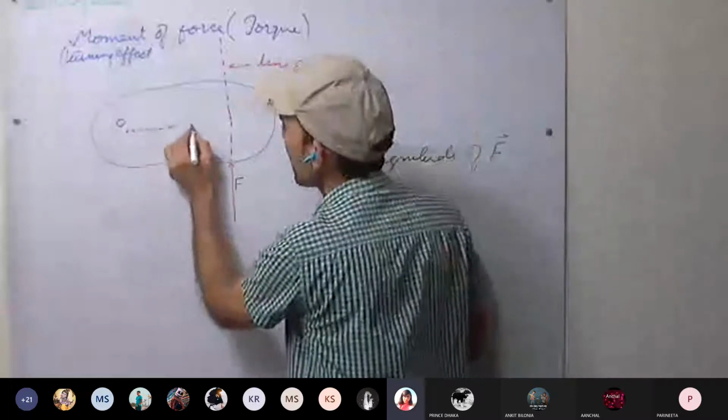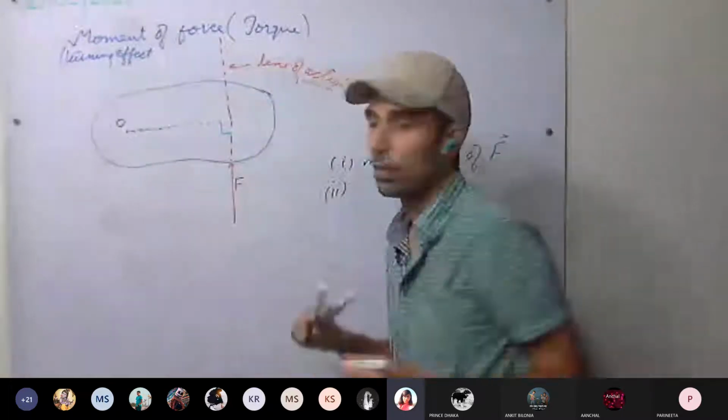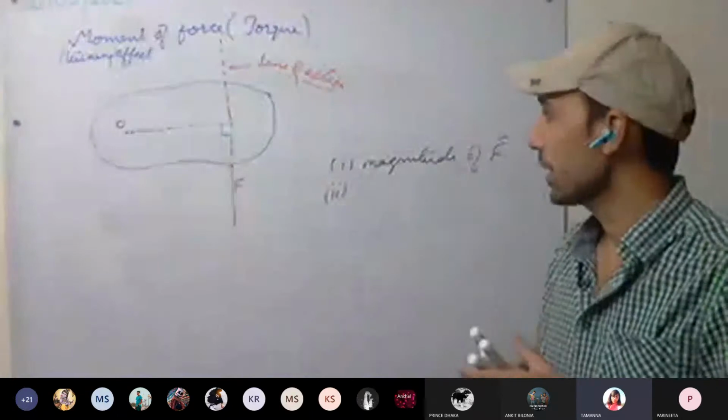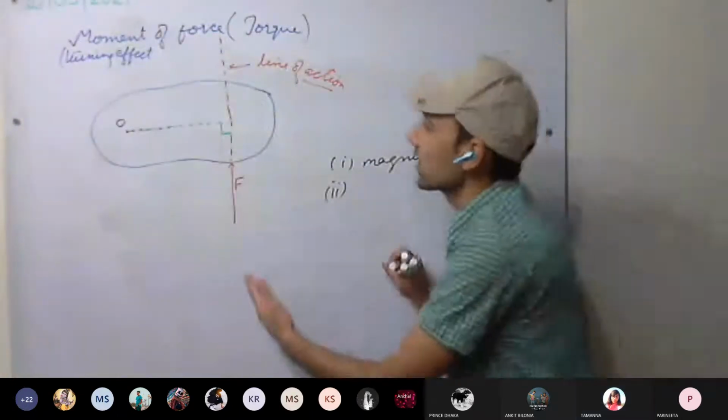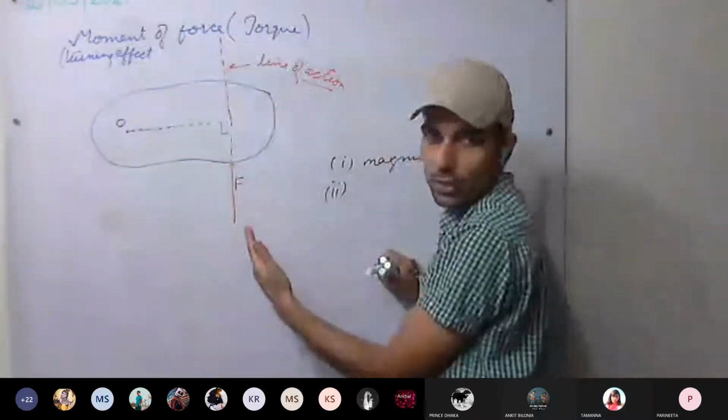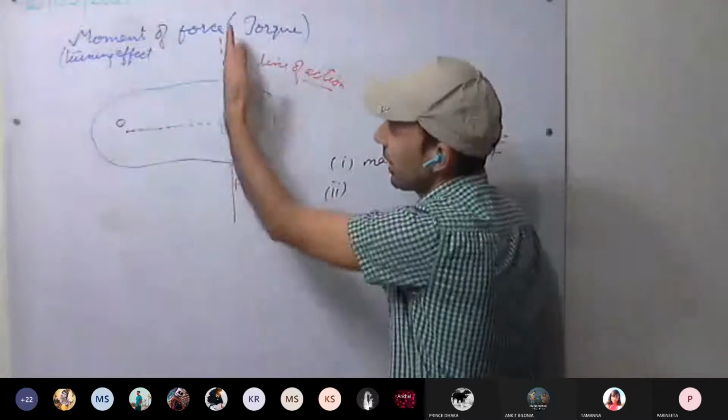I have to draw a perpendicular. Please explain the second point. See it again. Okay, this was the line of action. In this line we are acting. This is the line of action.